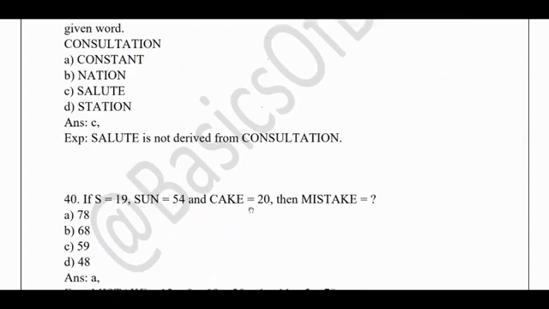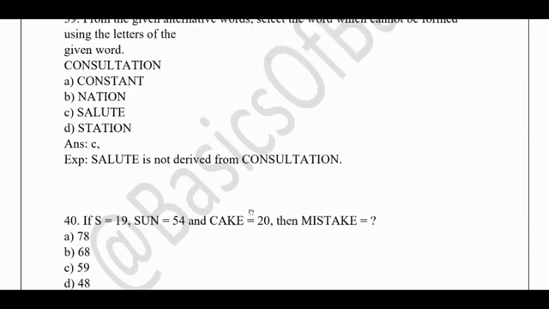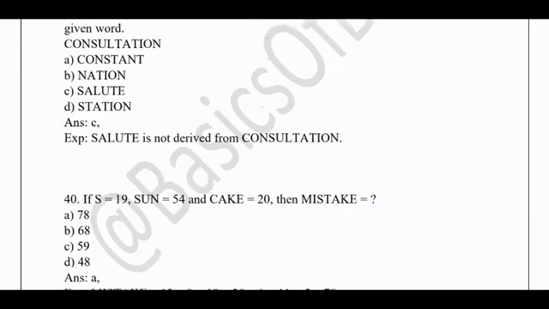So the last question for today is, okay, if S is 19, sun is 54, cake is 20, then what is mistake? We need to find out the answer. So this is also a simple problem. So for this you need to know, see, they have already given S is 19. From this itself you need to know that, okay, the letter has been coded in the form of alphabets. So for A 1, B 2, like that. So for sun, the answer is 54.